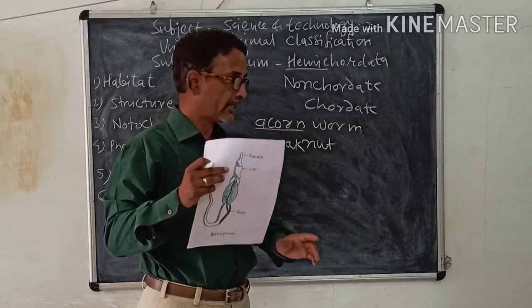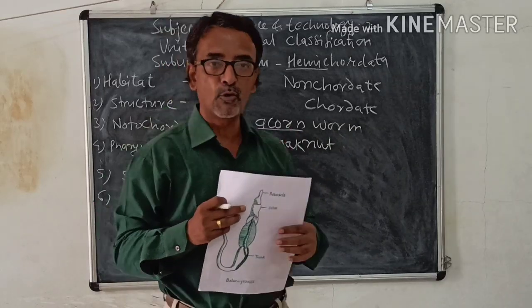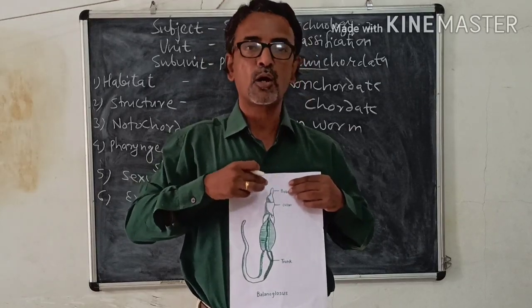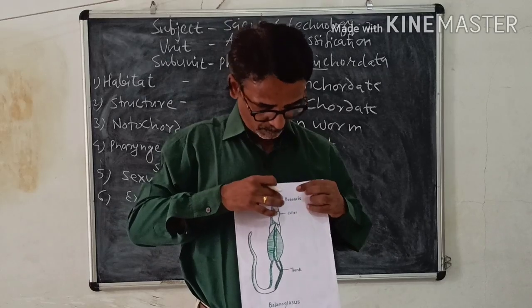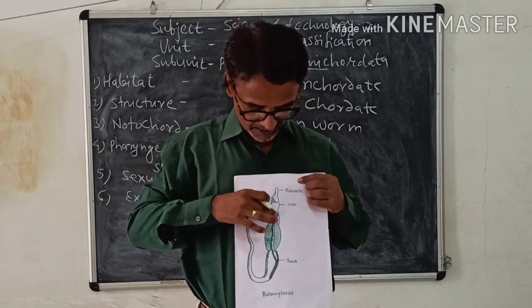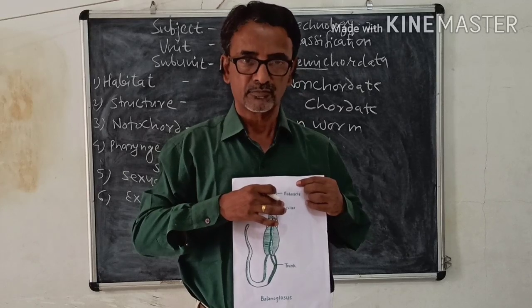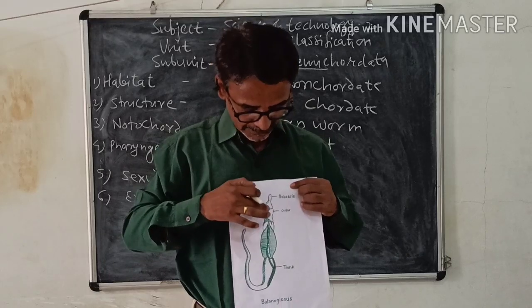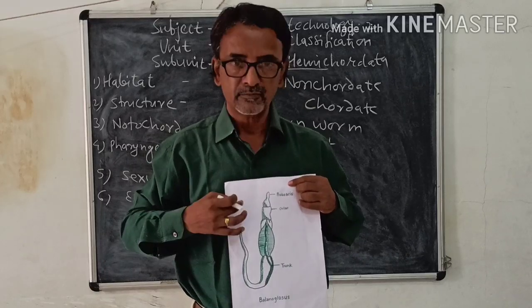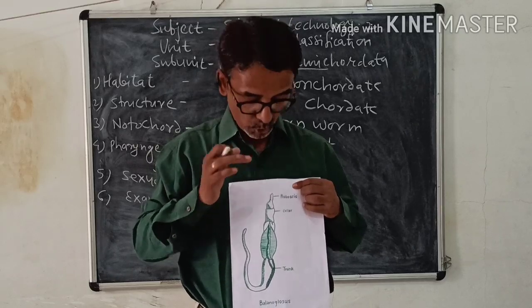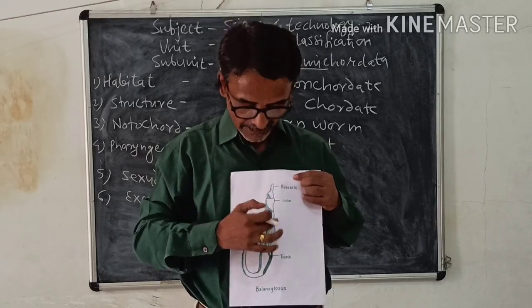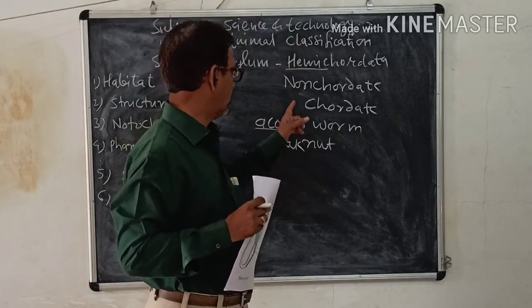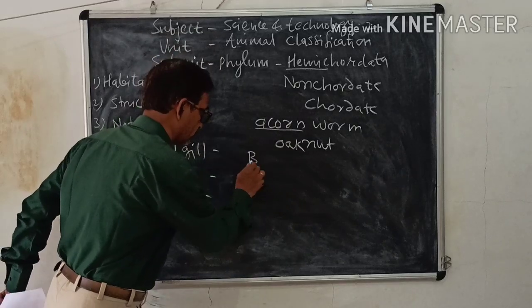The body is worm-like. There are 3 parts of the body. Now listen. This upper part, which is called the head, is called the proboscis. Then the middle part is the collar, as we have a collar around the neck. The remaining part is called the trunk. So proboscis, collar and trunk are the 3 parts of the body. Example is Balanoglossus.